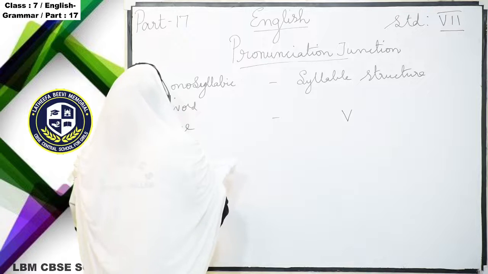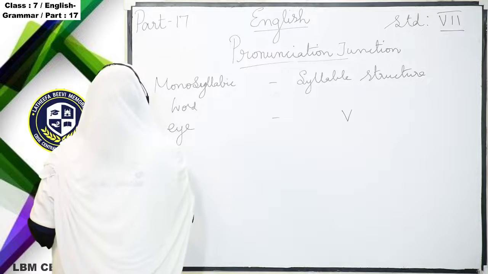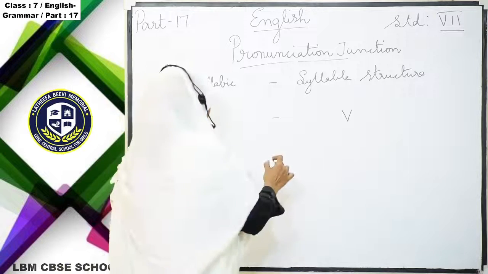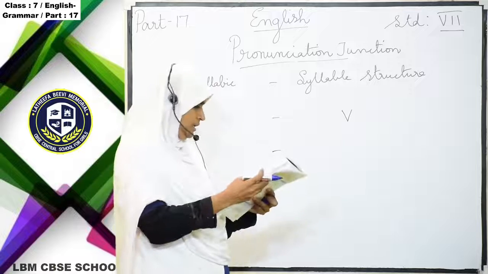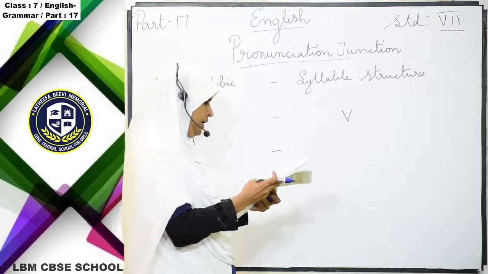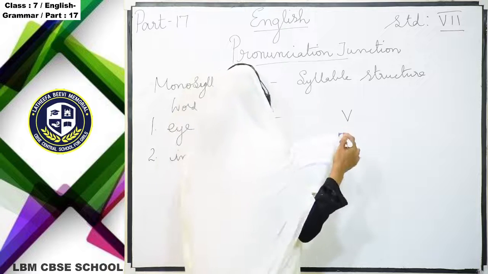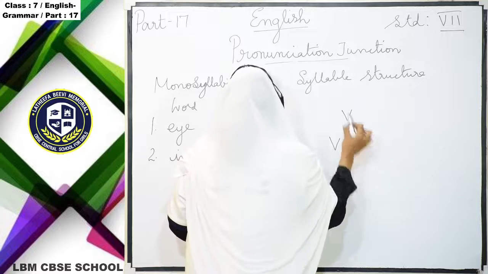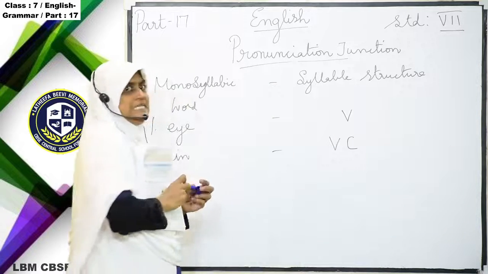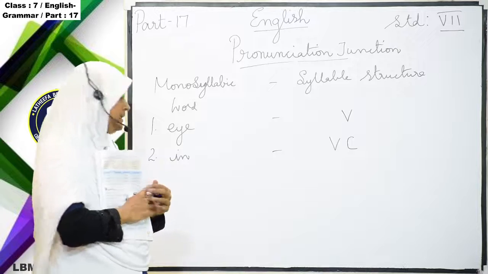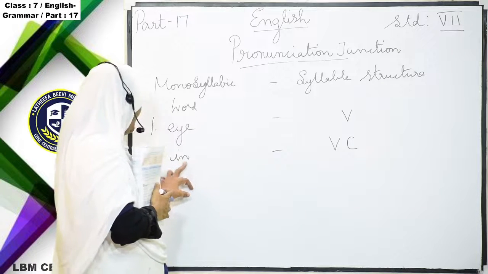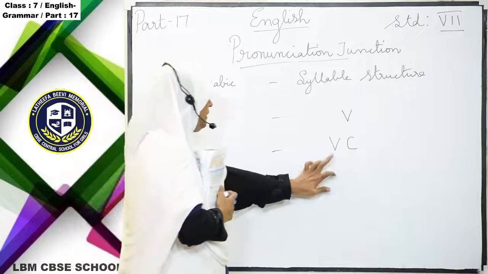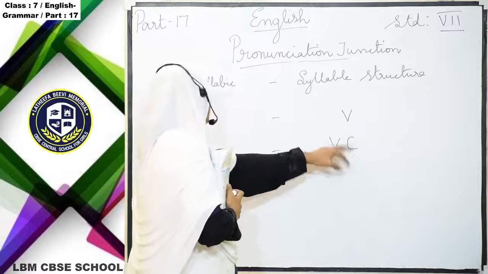And then the second one, "in". This is also one utterance of a word only. Okay, "in". So here, what is the syllable structure? A vowel sound is there and then a consonant sound is there. N is the consonant sound, I is the vowel sound. So here a vowel sound is there, a consonant sound is there. Okay.